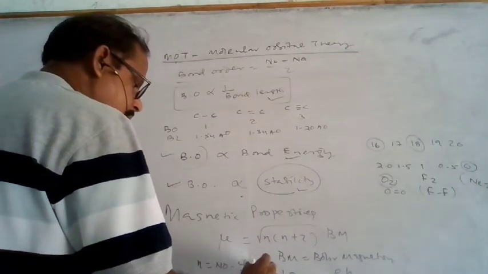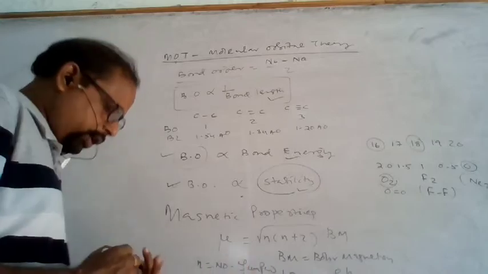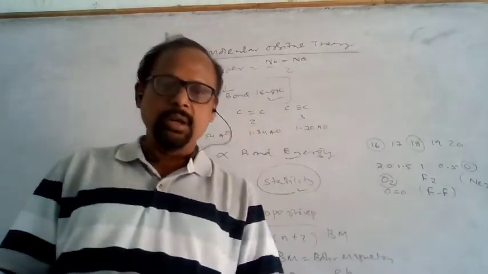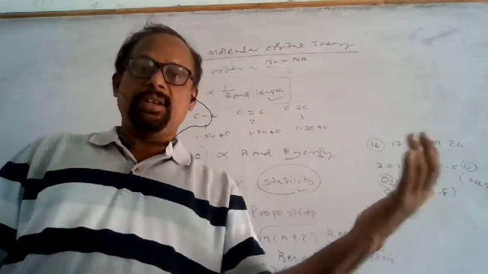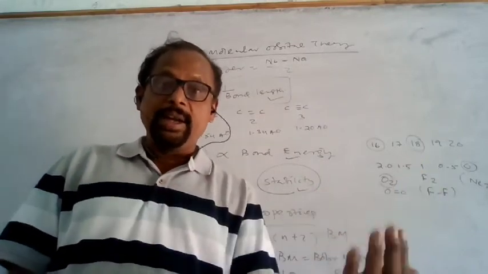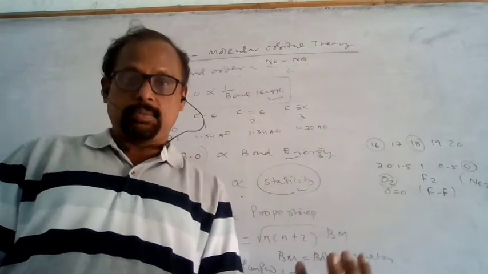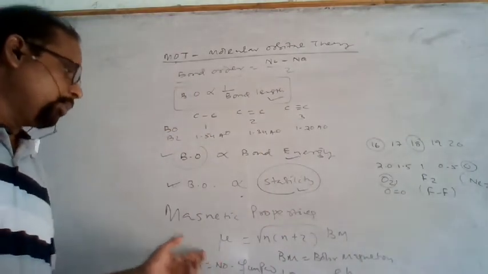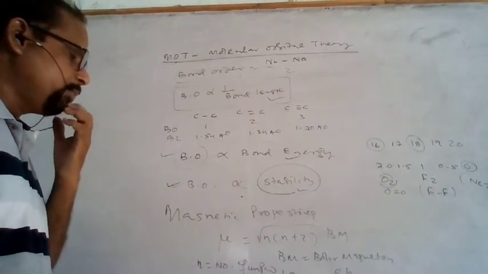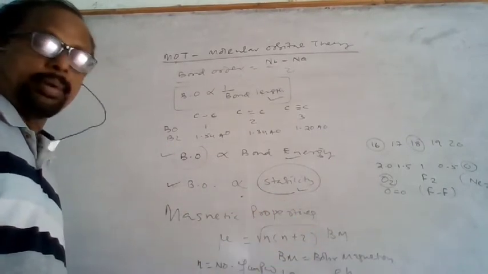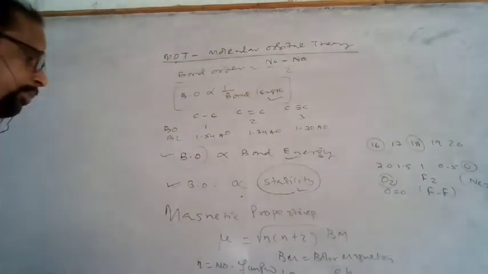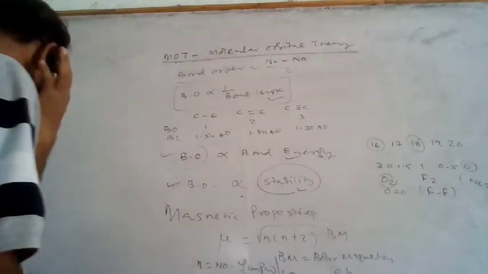Because of the spin of the electron, it generates a magnetic field, and that magnetic field creates the magnetic moment. So from the number of unpaired electrons, the magnetic moment mu equal to root over n into (n plus 2) can be calculated.